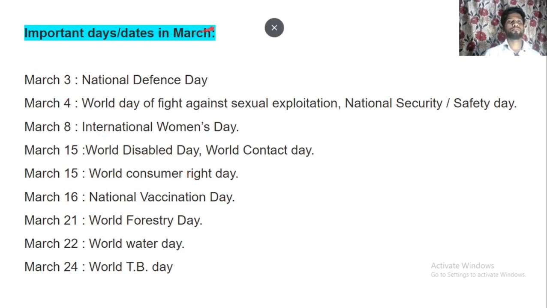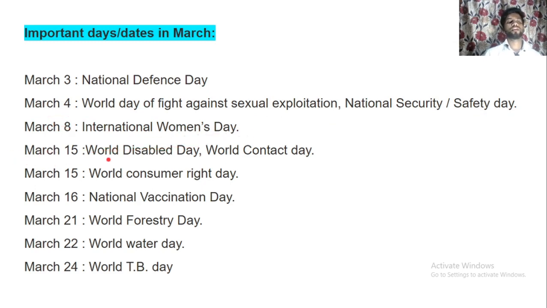Now in the month of March, what are the important days for social work students or social work NET JRF? That is 3rd March, National Defence Day. 4th March is known as World Day of Fighting Against Sexual Exploitation, or also National Security Safety Day. 8th March is International Women's Day.